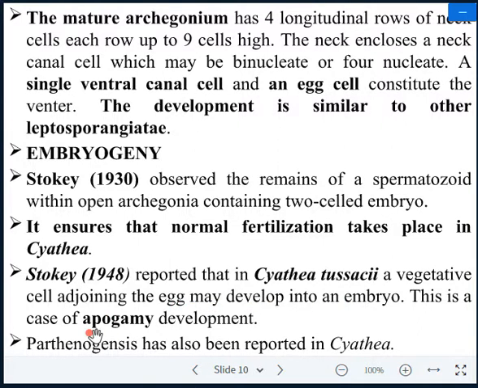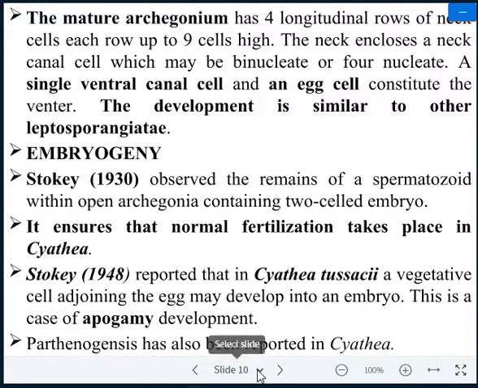Stokes further, after 18 years, reported that in Scythia, a vegetative cell adjoining the egg cell may develop into the embryo. This is a case of apogamy. So Stokes also reported apogamy in Scythia, the development of the embryo from any adjoining cell except the egg cell, which directly behaves as the embryo.